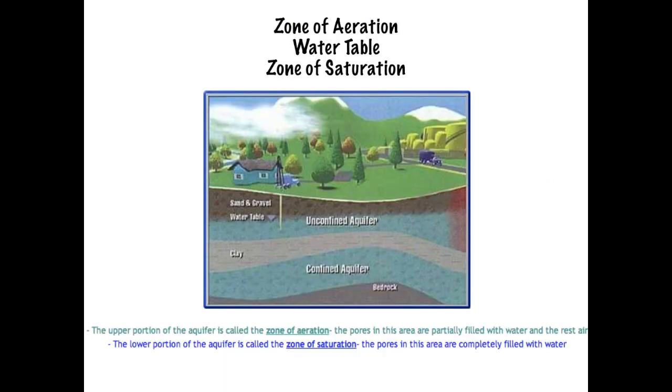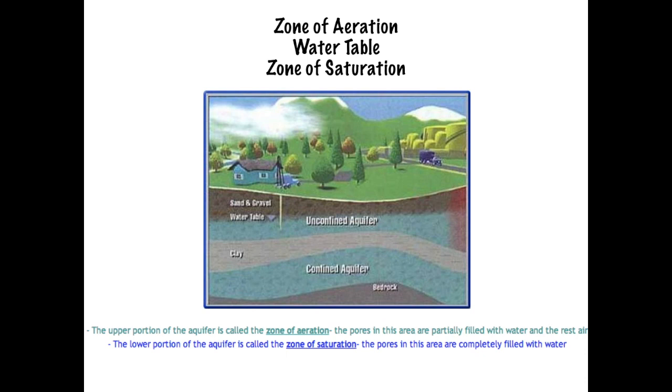Let's dissect the aquifer. The aquifer consists of two zones, the zone of aeration and the zone of saturation. Now, the zone of aeration is basically the part of the aquifer that is not filled with water. So the spaces or pores between the soil particles are not filled with water. But when it rains, and if any part of that aquifer is filled with water, those spaces are saturated. They're filled with water. So that is called the zone of saturation.